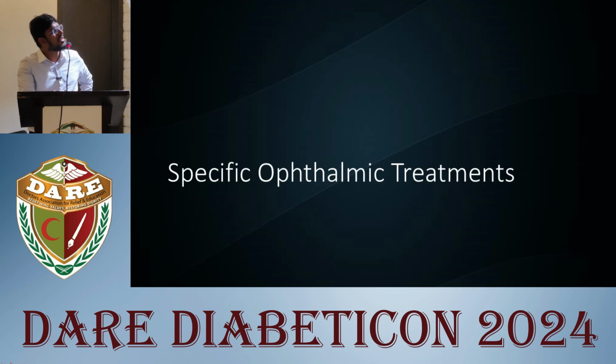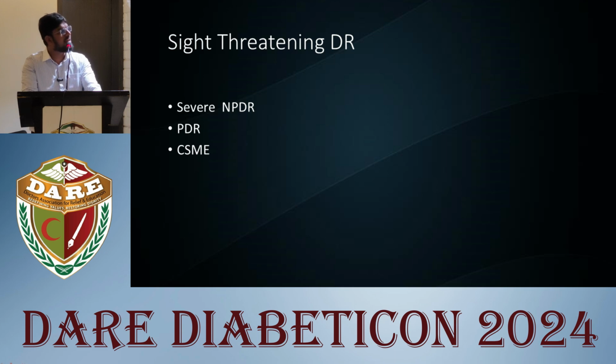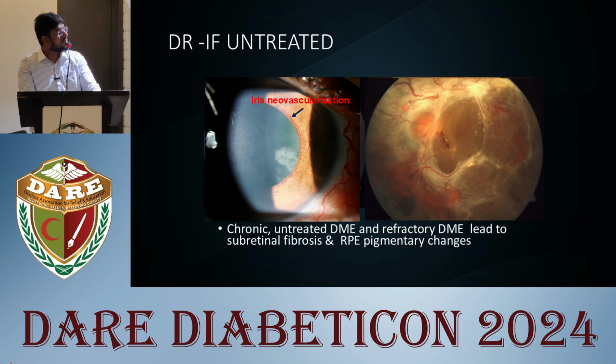Now coming to the specific ophthalmic treatment, sight-threatening diabetic retinopathy includes severe NPDR, PDR and CSME. So diabetic retinopathy, if untreated, what happens? It might lead to complete visual loss due to tractional detachment, formation of membranes, and also iris neovascularization leading to neovascular glaucoma. And diabetic macular edema, if left untreated, causes subretinal fibrosis and RPE pigmentary changes which are irreversible.